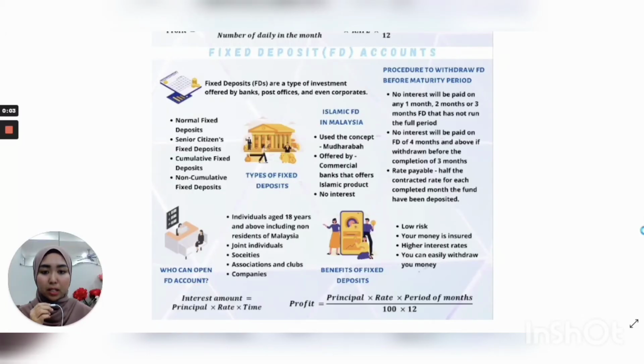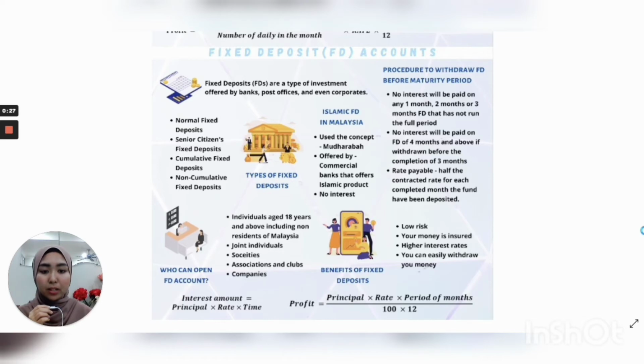Fixed deposit is a type of investment offered by banks, post office, and even corporate. Fixed deposits are considered to be one of the safest modes of investment. Fixed deposits are also known to generate high and guaranteed returns and set high interest rate as compared to saving accounts. This type of investment has better returns than a saving account.